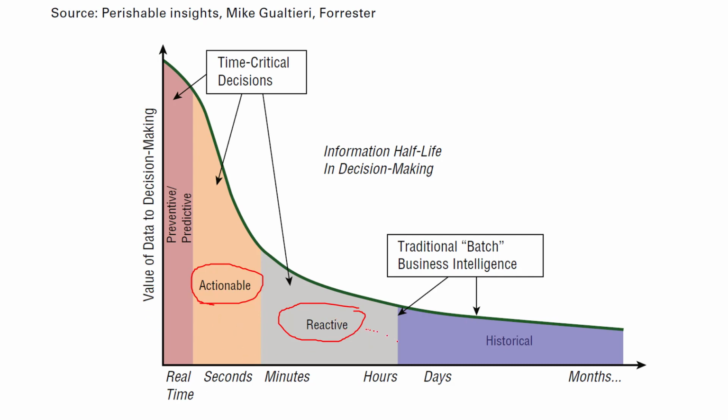And then we have historical. We have historical data, we are doing some business intelligence and saying that this much sales was done. We are making nice dashboards and showing that this much sales was done during Christmas and all those things. This is the kind of analysis which we used to see in the past, and nowadays all the modern organizations are going towards time critical decision making, wherein they are able to analyze the streaming data and give predictive and preventive insights in time.